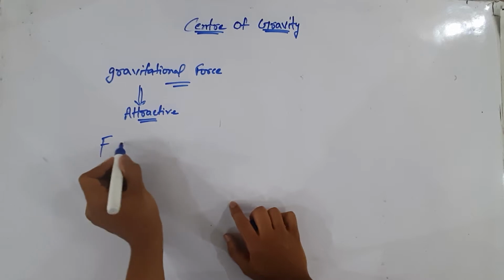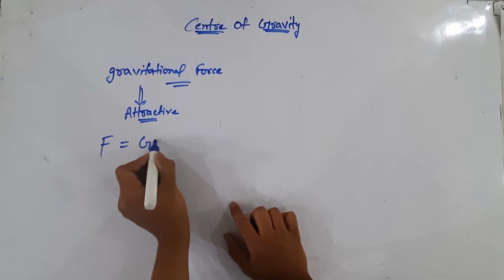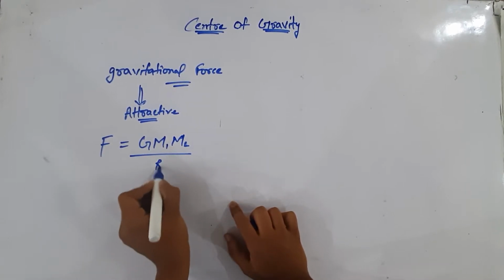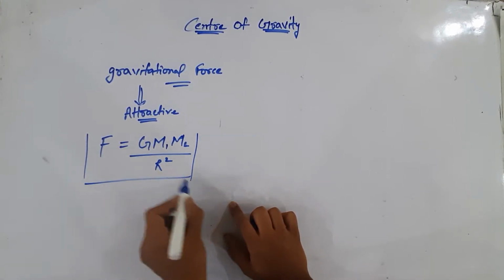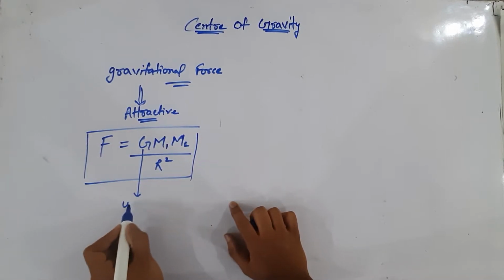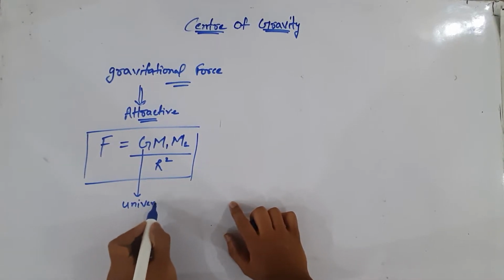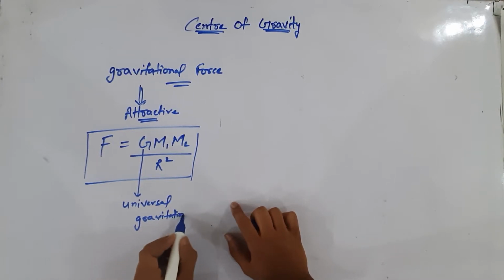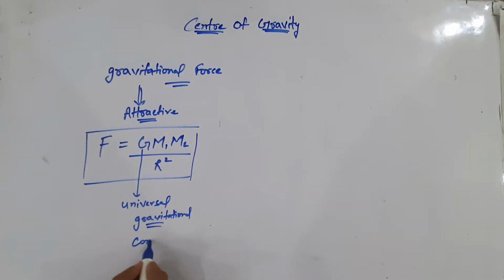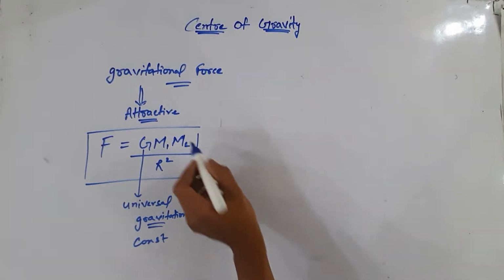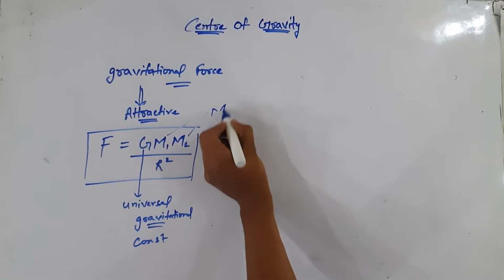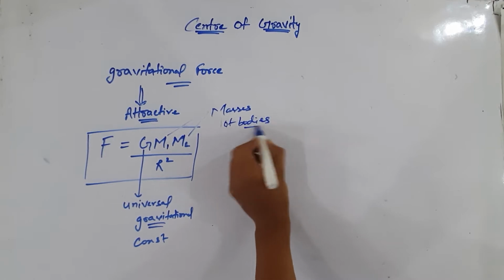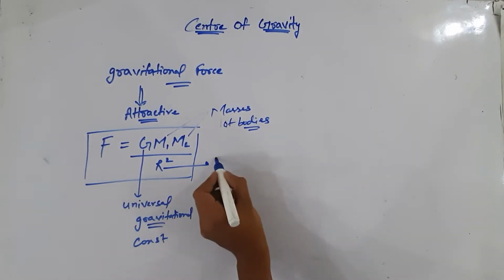It is F equals G m1 multiplied by m2 upon r square. So here G is the universal gravitational constant. And here m1 and m2 are masses of two different bodies, and r is the separation.